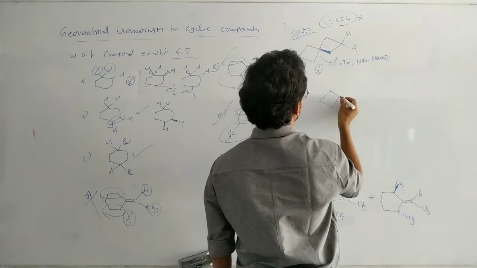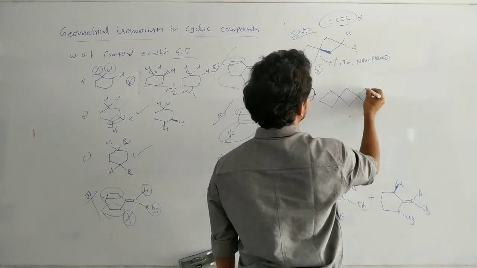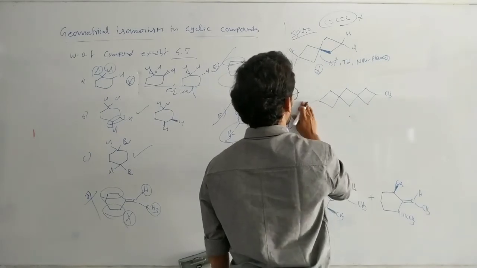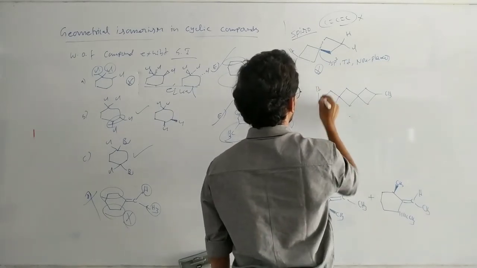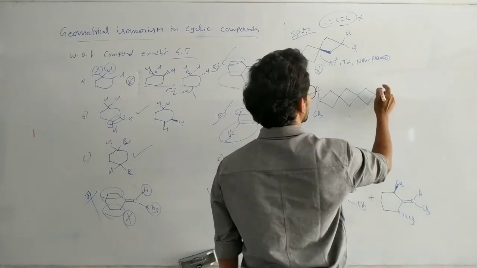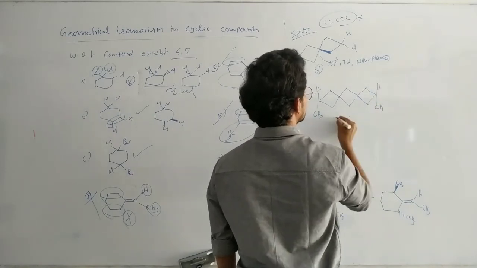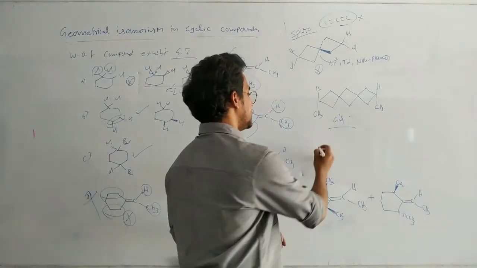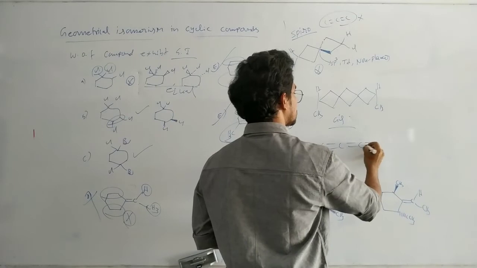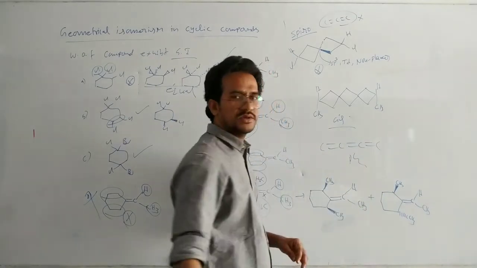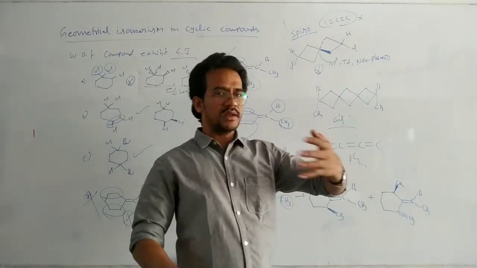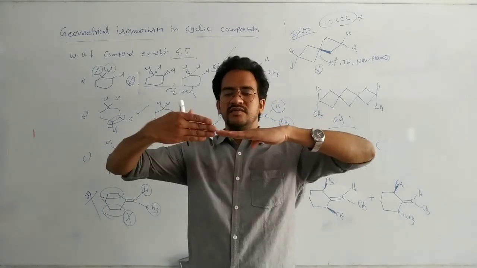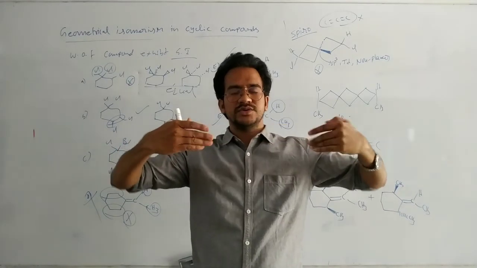But if three rings are continuously exist, the CH3 and CH3. Okay, here hydrogen CH3. Here hydrogen. This is a cis isomer. Why? Because like trienes, this is a planar. This is a planar. Here in this case, middle ring like this. Okay, middle ring like this. Or suppose middle ring like this, and here and next ring also.